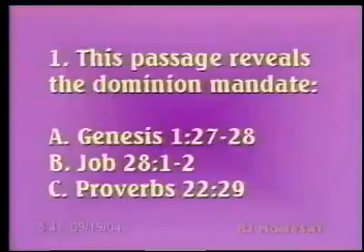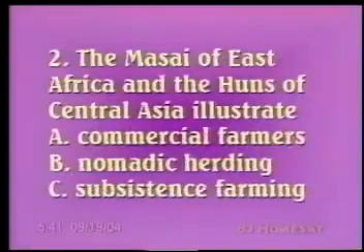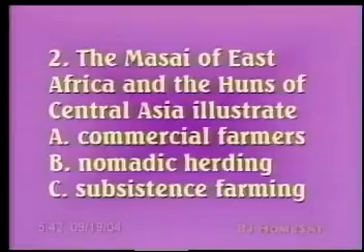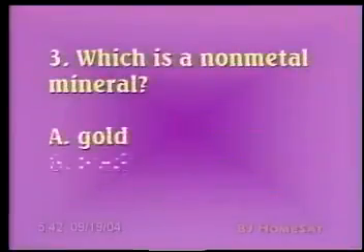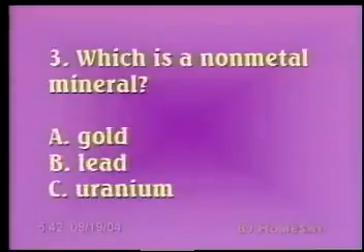Number 1, this passage reveals the dominion mandate. A, Genesis 1:27, 28. B, Job 28:1 and 2. Or C, Proverbs 22:29. Number 2, the Maasai of East Africa and the Huns of Central Asia illustrate A, commercial farmers, B, nomadic herding, C, subsistence farming. Number 3, which is a non-metal mineral? A, gold, B, lead, C, uranium.